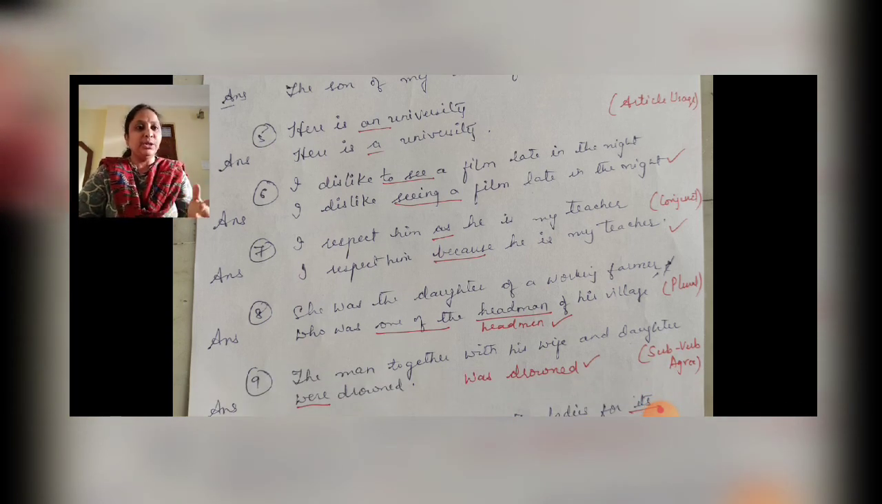And then I dislike to see a film late in the night. So I dislike to see. Here we feel that there is no error, but then you need not use the infinitive to over here. I dislike to see. So you can just simply say I dislike seeing a film late in the night.